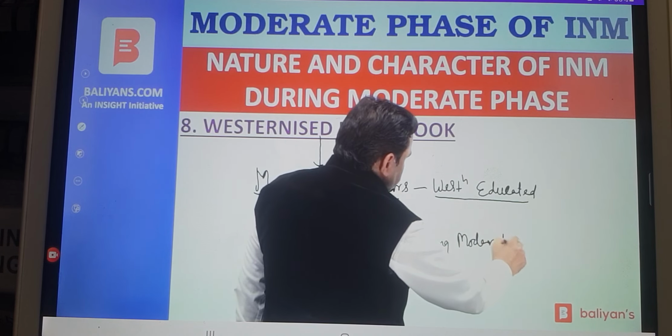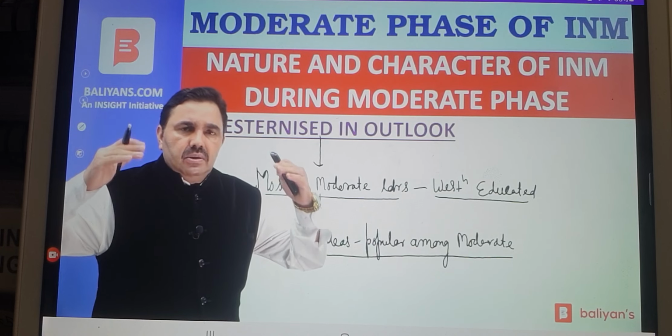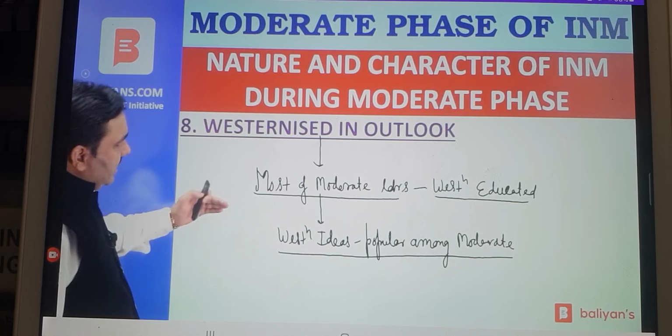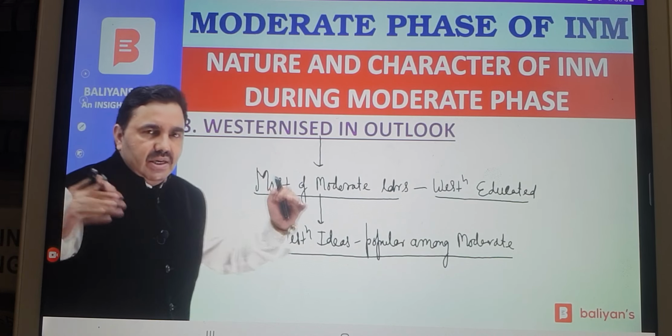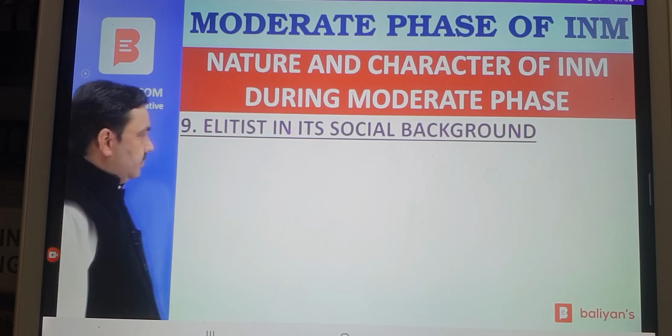Moderates were looking towards the West when they were trying to find out the meaning of modernity, or when they were trying to find out the ultimate destination of the Indian nationalist struggle. So they were Westernized in their outlook. They drew inspiration from Western ideas. They were looking towards the West to get guidance, to get inspiration.